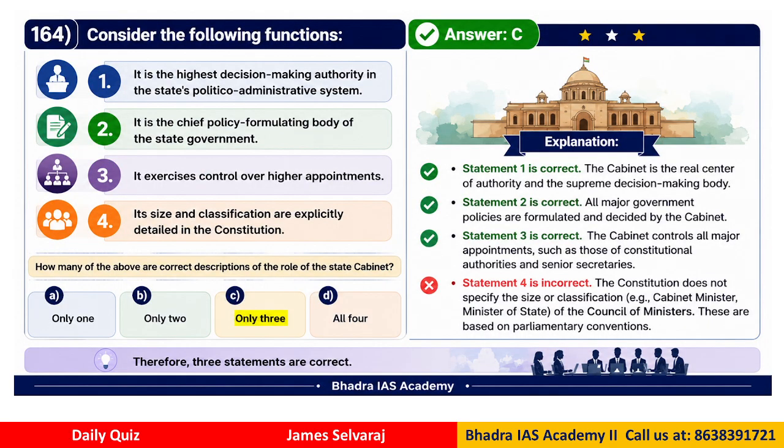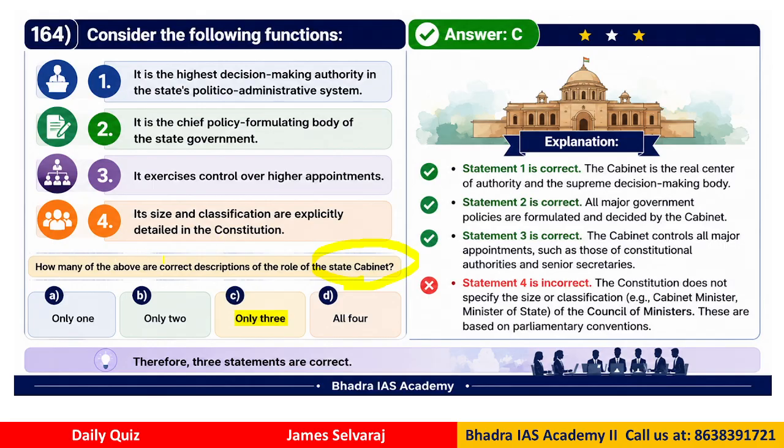Question 164. Consider the following functions. This is about the state cabinet. Okay. So we are talking about the state cabinet ka functions. It is the highest decision making authority in the state's politico administrative system. It is the chief policy formulating body. It exercises control over the higher appointments. Its size and classification are explicitly detailed in the constitution.